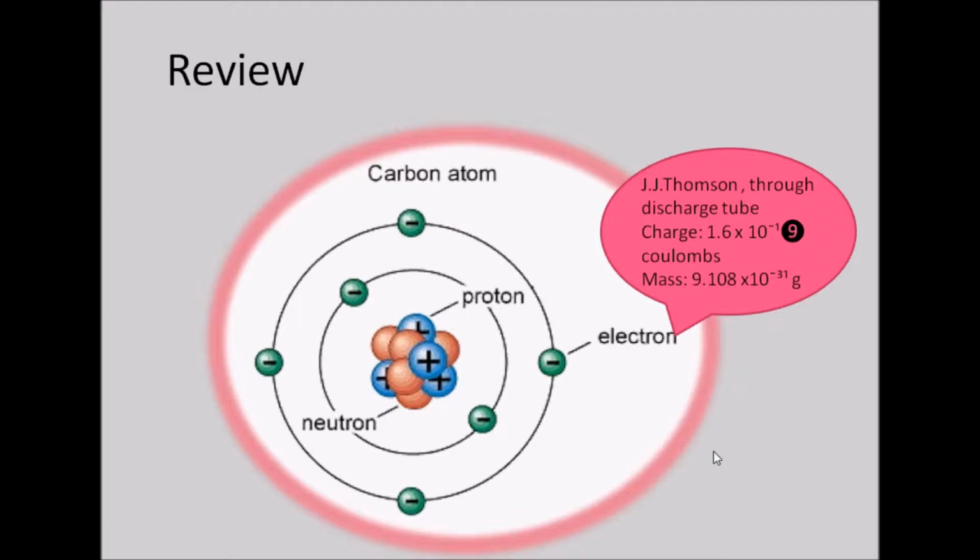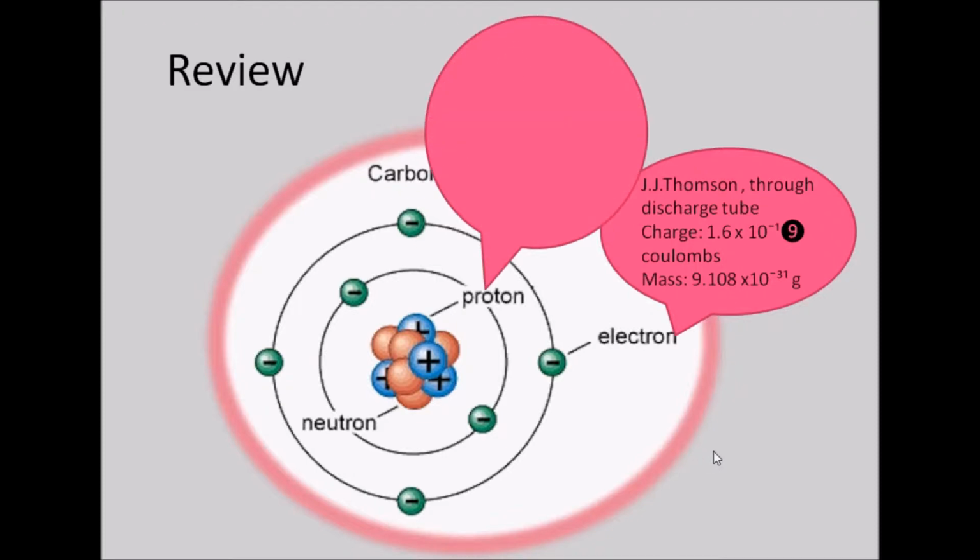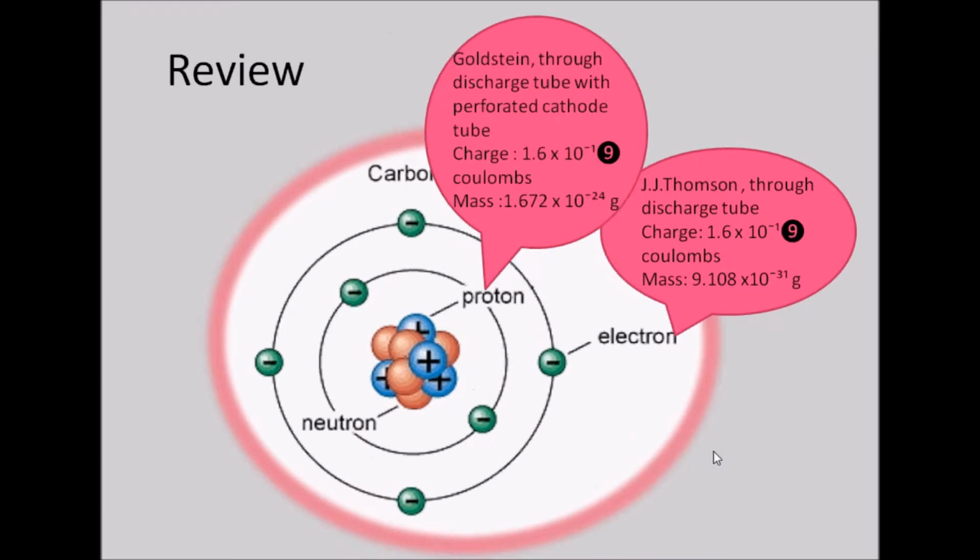We also understood about the discovery of proton, where Goldstein discovered the proton with the discharge tube experiment. With the perforated cathode electrode, that is, the cathode electrode having holes within it, he understood that protons are positively charged particles with the magnitude 1.6 into 10 to the power minus 19 coulombs, and the mass is 1.672 into 10 to the power minus 24 grams.